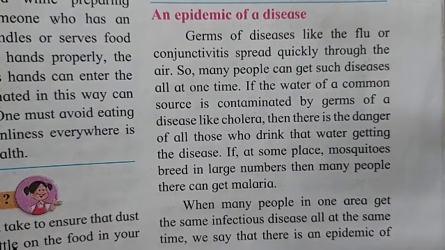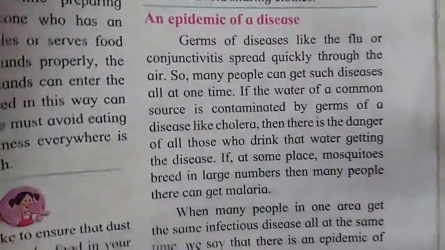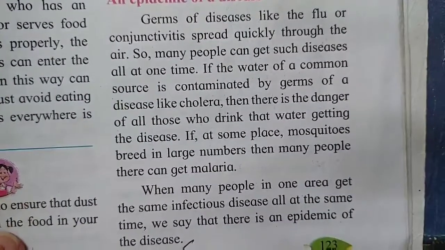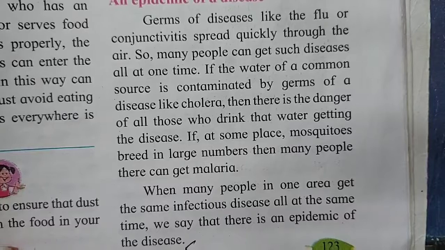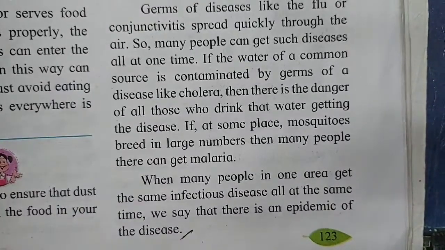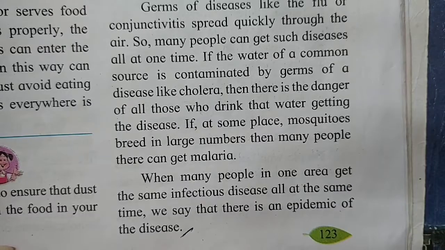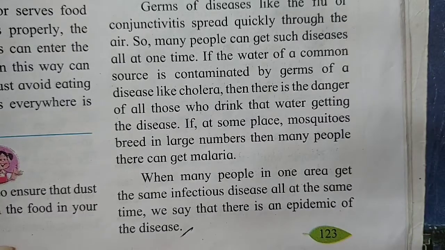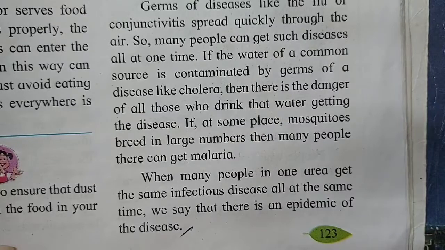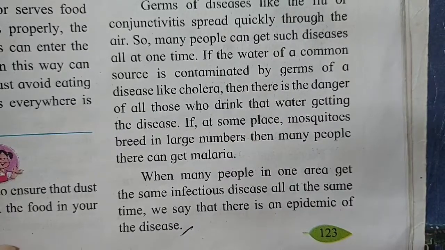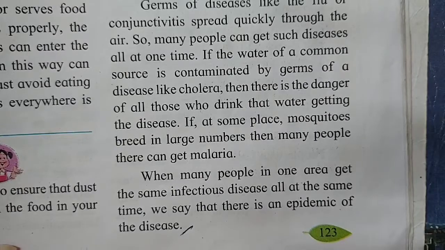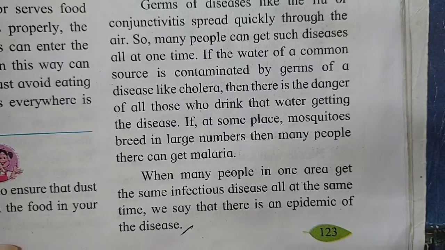Epidemic of a disease means when many people get the same disease at the same time in the same place. Epidemic of typhoid, epidemic of jaundice. Why? Because the water source is contaminated, so all the people drinking water from that source might suffer from that disease.